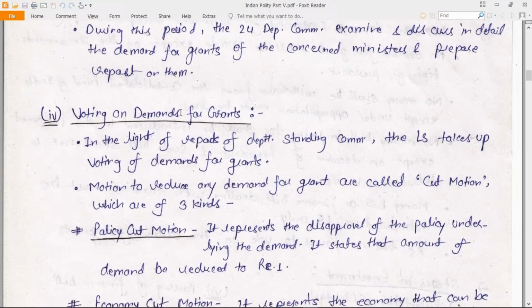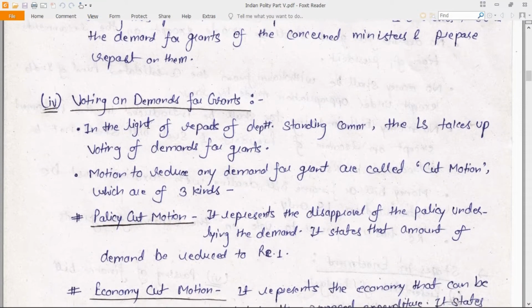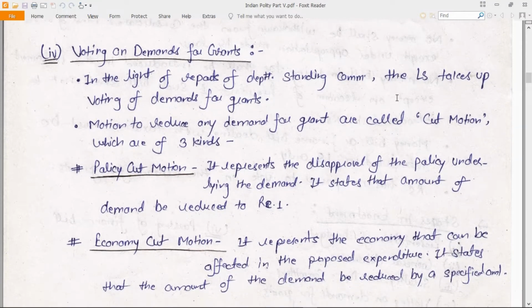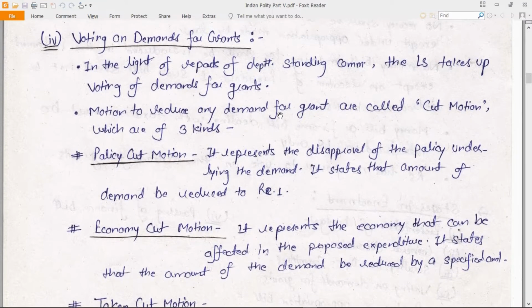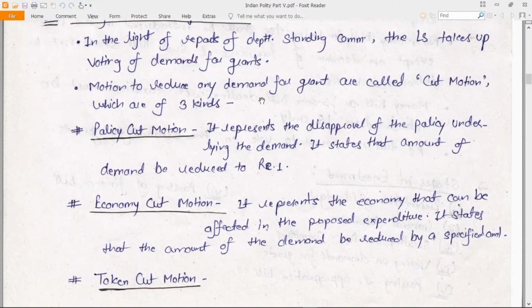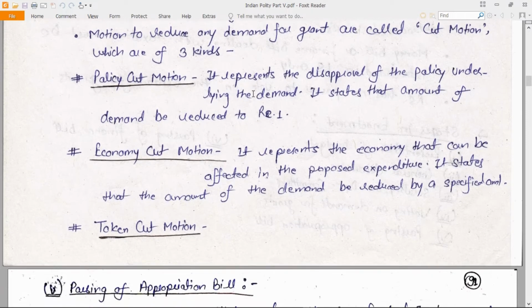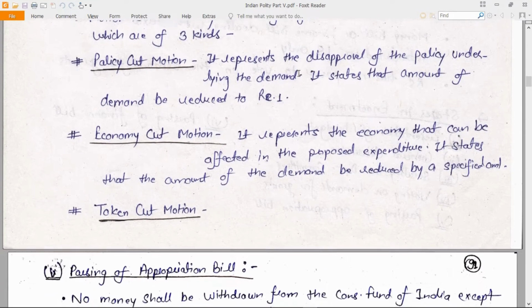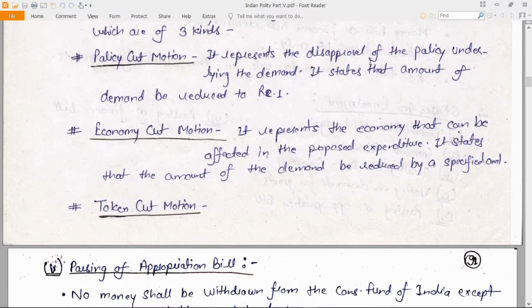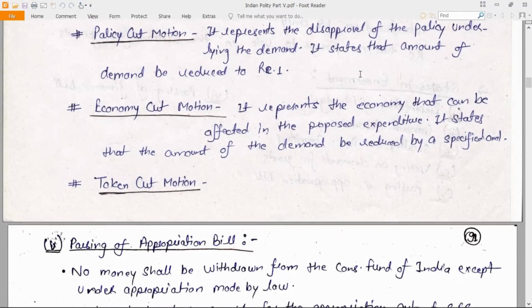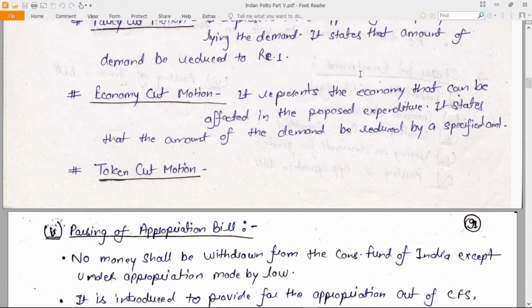Now, what is voting on demands for grants? In the light of the reports of the Departmental Standing Committees, the Lok Sabha takes up voting on demands for grants. Motions to reduce any demand for grant are called cut motions, which are of three kinds. Policy cut motion: it represents the disapproval of the policy underlying the demand. It states that the amount of demand be reduced to ₹1.